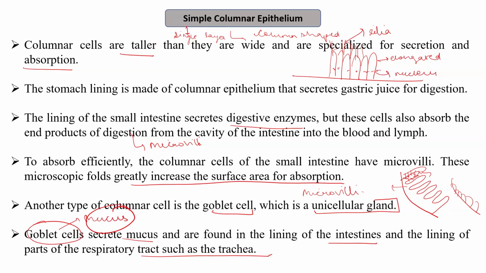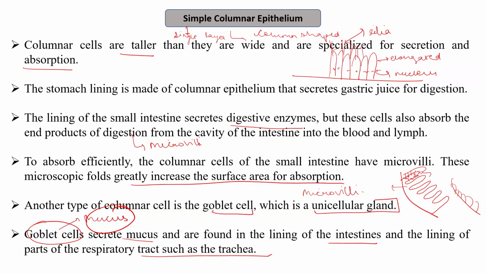This mucus helps in interacting with the microorganisms or dust particles, and therefore prevents the entry of the dust or the entry of the microorganisms into the system. So they act as a line of barrier for the entry of microorganisms. Also, what is the function of mucus in the intestine?